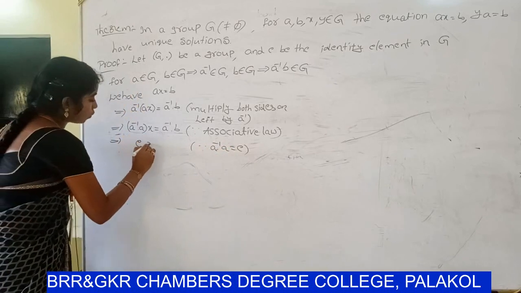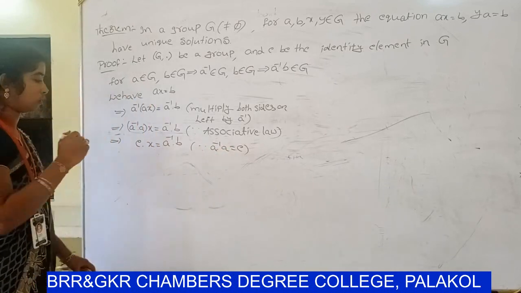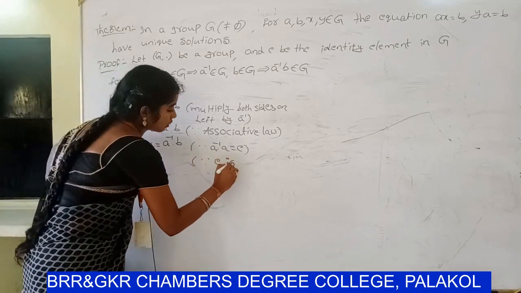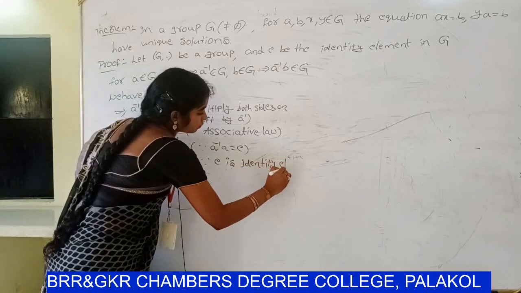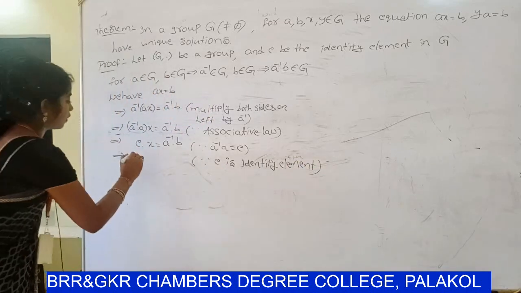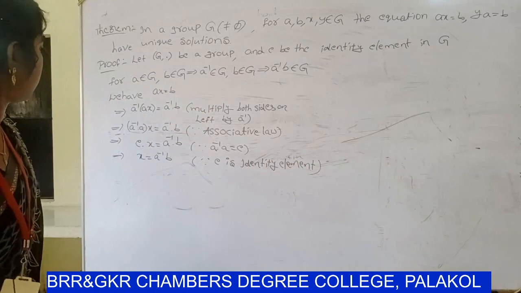So e.x = a inverse b. e is the identity element. So x = a inverse b.